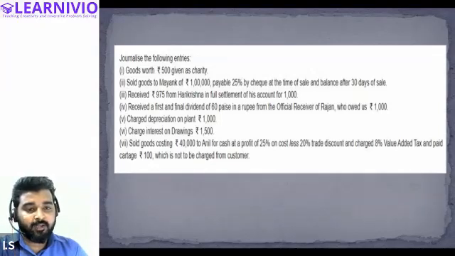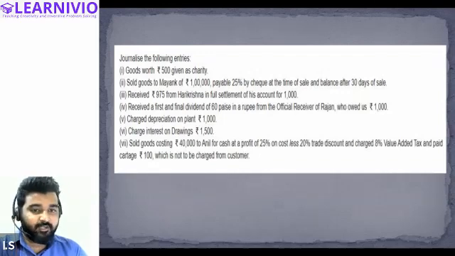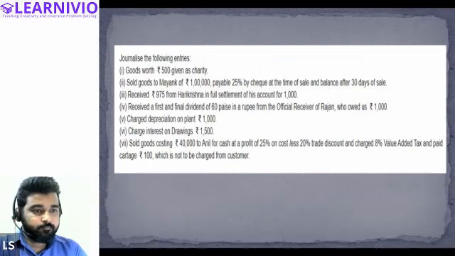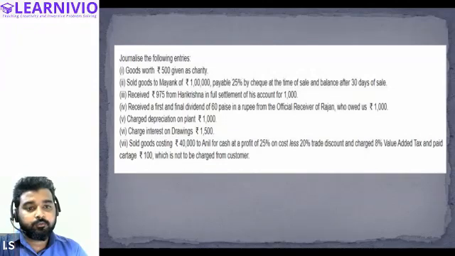Because plant is decreasing, we will credit the plant account, and depreciation is an expense or a loss. So we will write depreciation account debit to plant account. Halima, is this transaction clear? Okay. So in this case, the entry will be depreciation account debit to plant account.